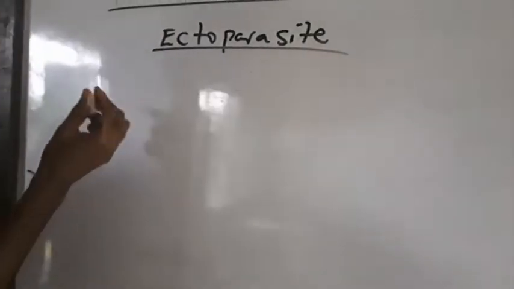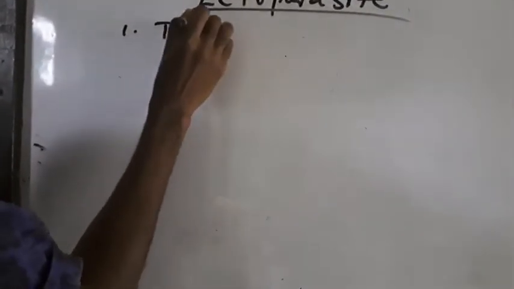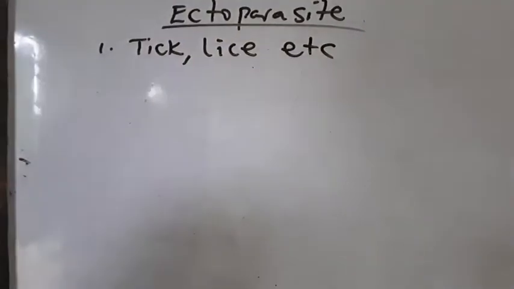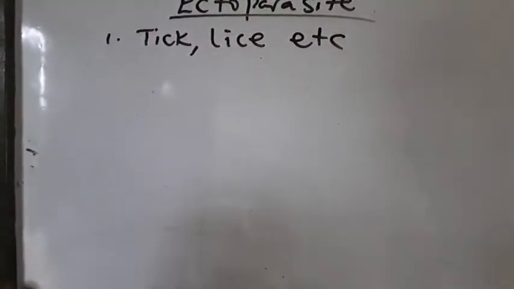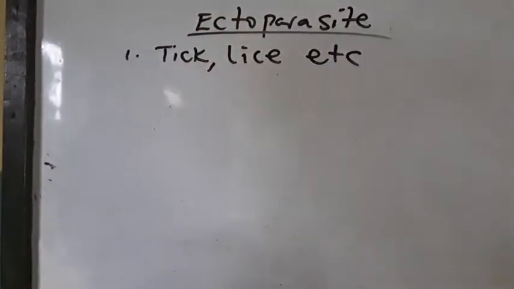So can you think of a parasite that lives outside the body of an organism? Okay, let me give you one. We have what we call the tick. We even have the lice, etc. These are creatures that you see on the body of our animals.